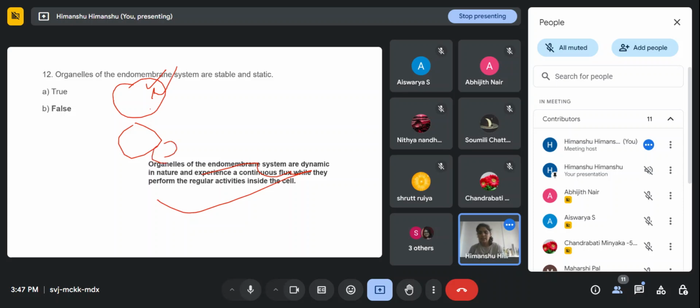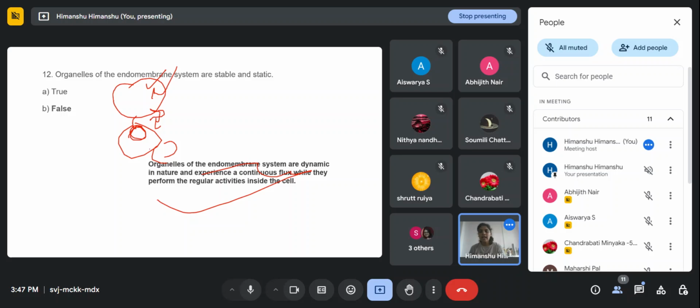Here, the storage vesicles come from the ER and come to the cis face and fuse with the Golgi, right? So there is a continuous flux. It's not static.